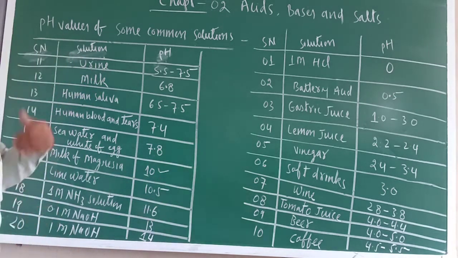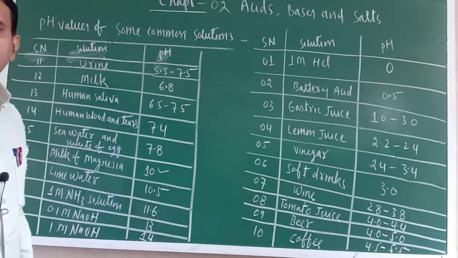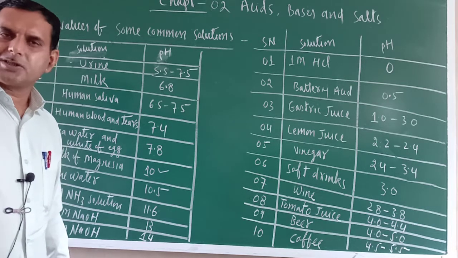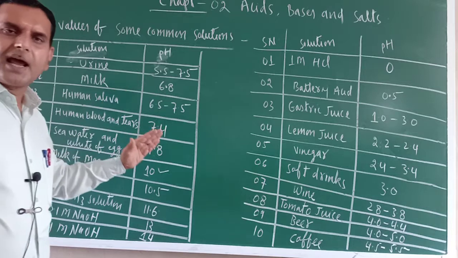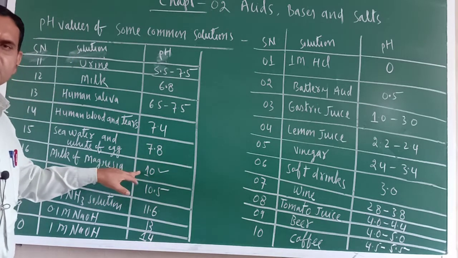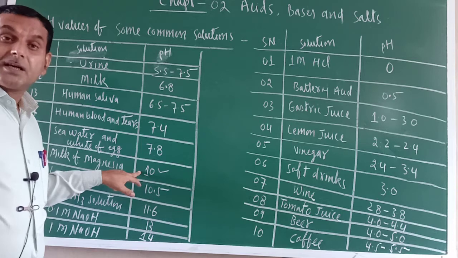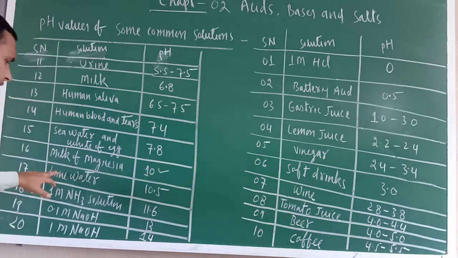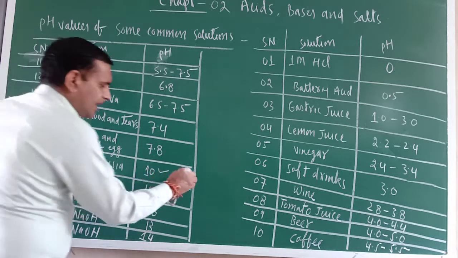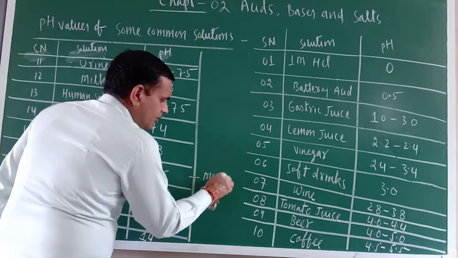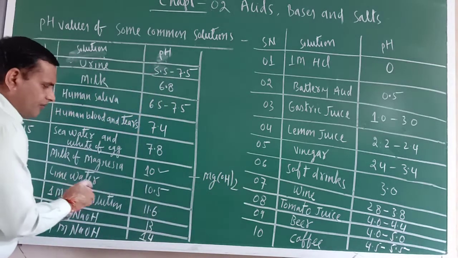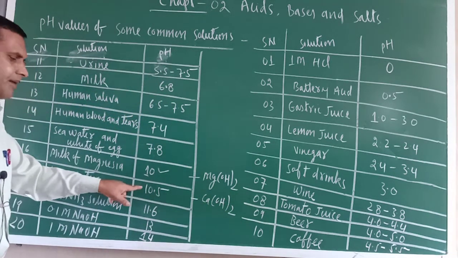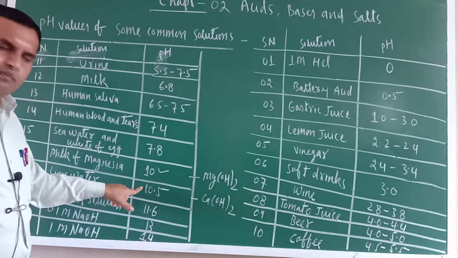Just see, what is the basic category? 7 to 9 weak base, 9 to 12 moderate basic, 12 to 14 strong basic. I have already told you the scale. So milk of magnesia is a moderate base. Milk of magnesia means magnesium hydroxide, Mg(OH)2. Now lime water means calcium hydroxide. This is 10.5. So this is also moderate basic.